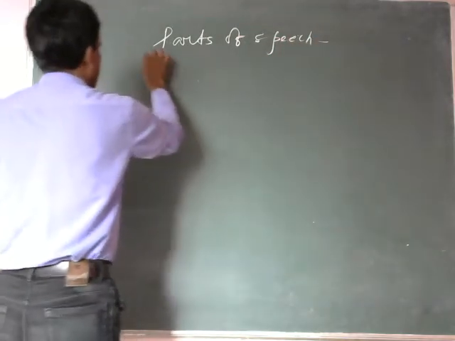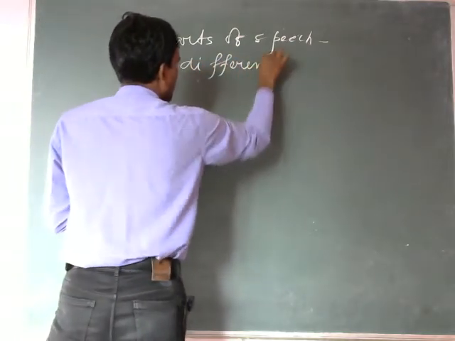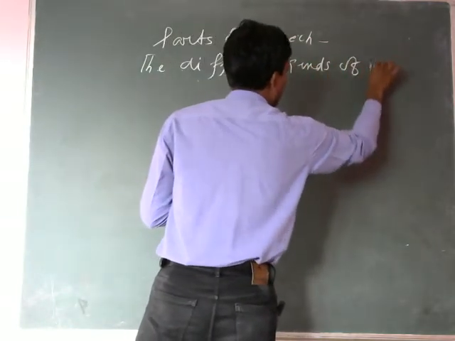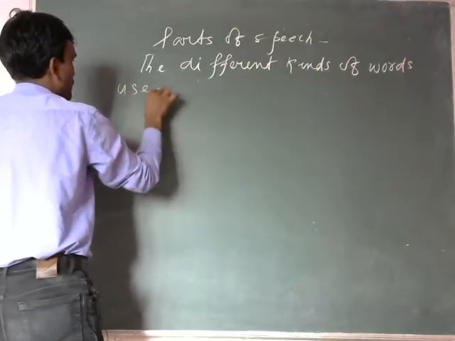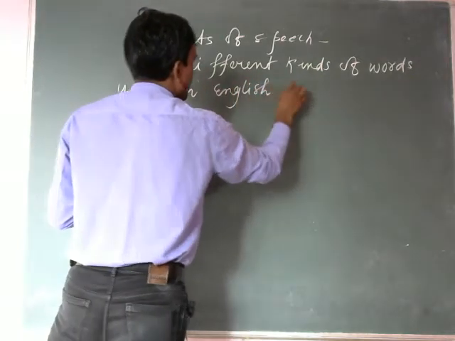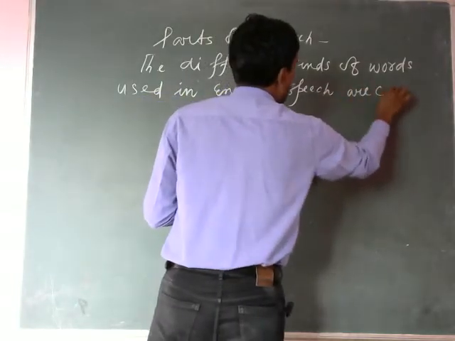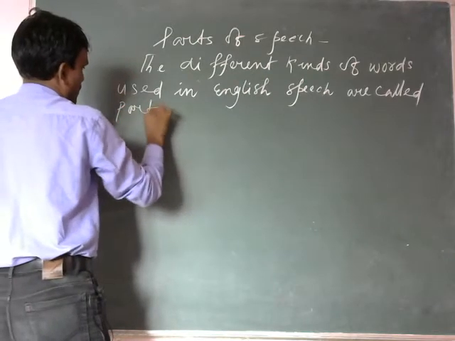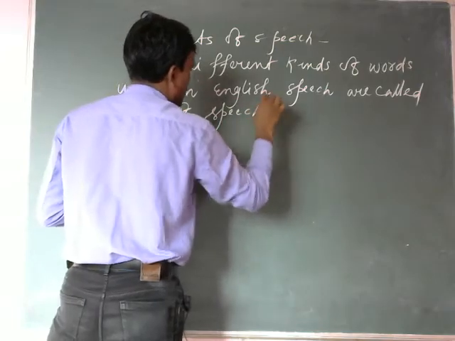What is parts of speech? The different kinds of words used in English speech are called parts of speech.